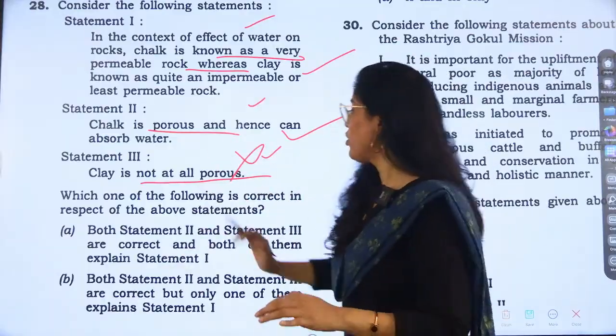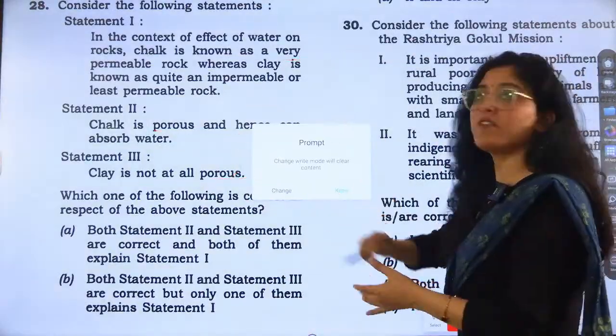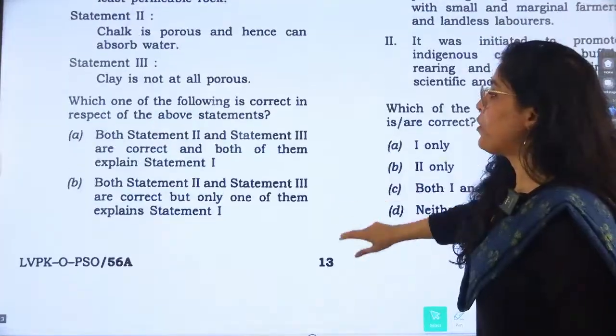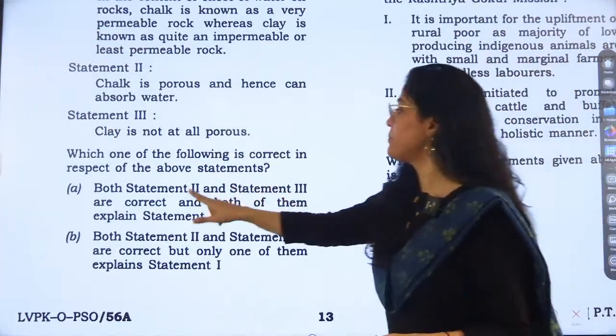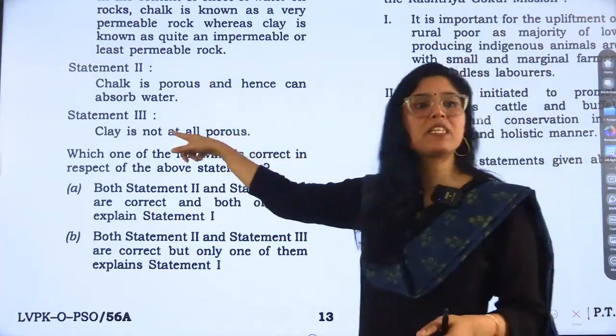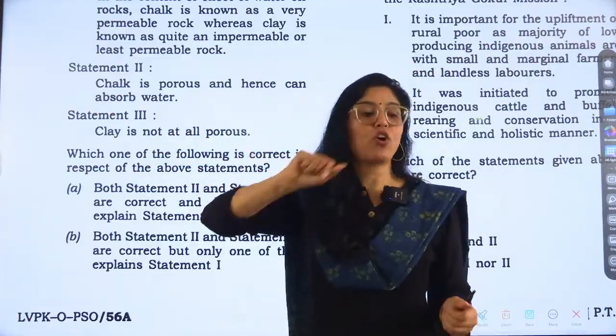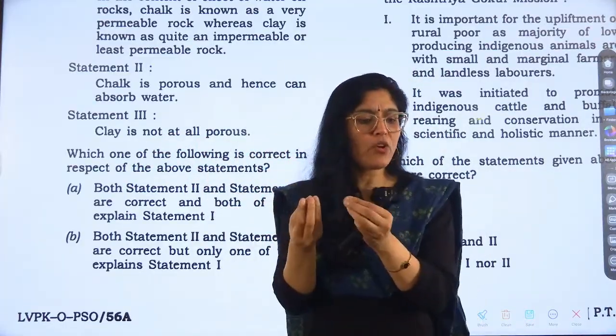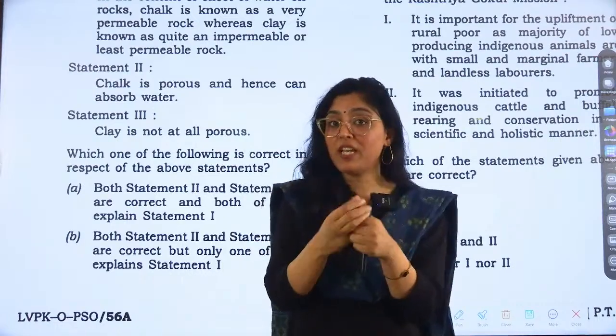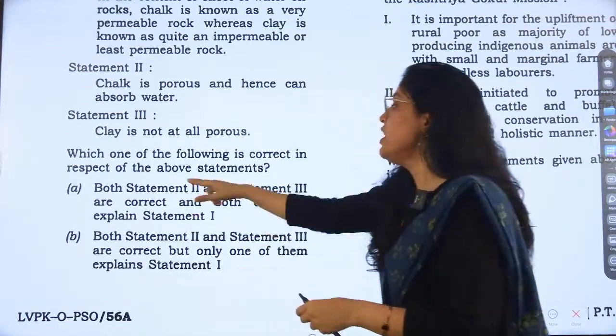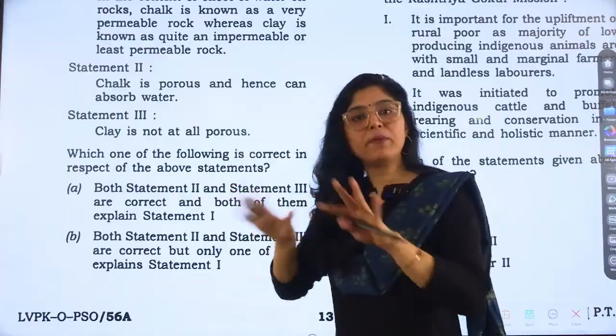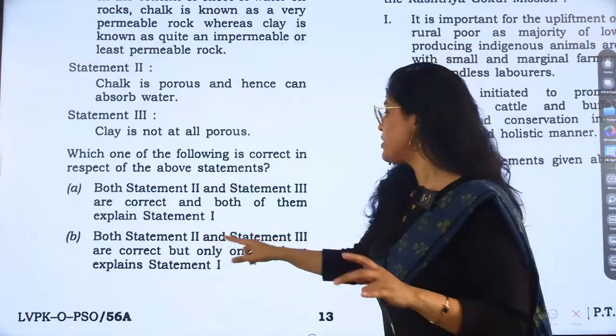So if we see the options by looking at statement 3 which is not correct, right? What are the options? Option A is statement 2 and statement 3 are correct, but statement 3 is not correct. So elimination technique also we can use. There were many questions where we could have used the elimination technique smartly and then we could have got the answer. So answer A is eliminated. Second is B. Both statement 2 and 3 are correct.